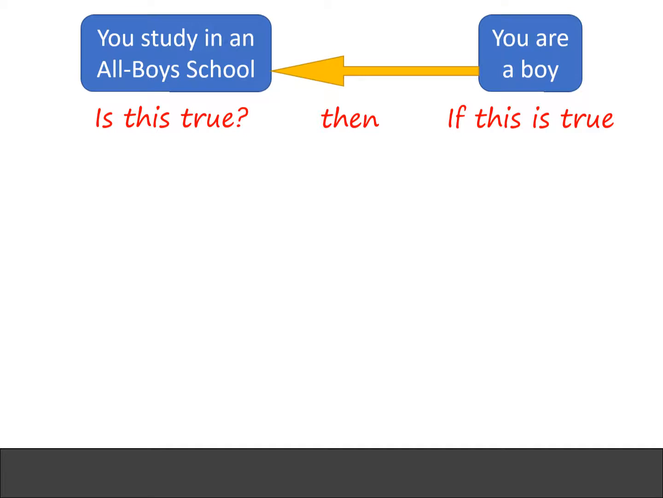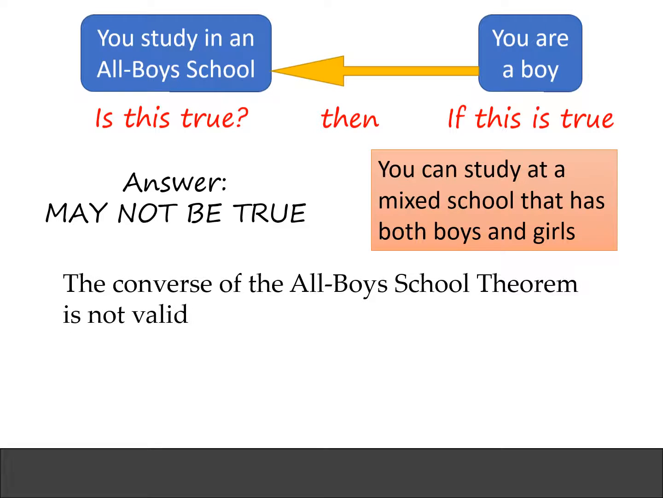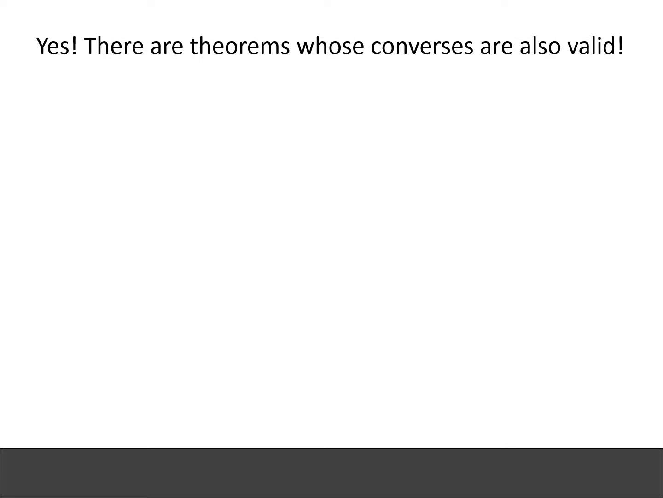Well, the answer is, it may not be true, because you can study at a mixed school that has both boys and girls. So in this case, the converse of the all-boys school theorem is not valid. Then you might wonder, is there a theorem whose converse is also valid? The answer is yes. There are theorems whose converses are also valid.